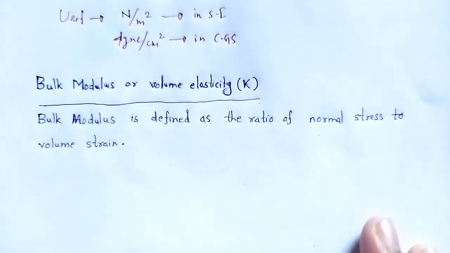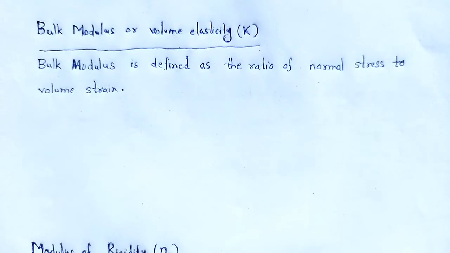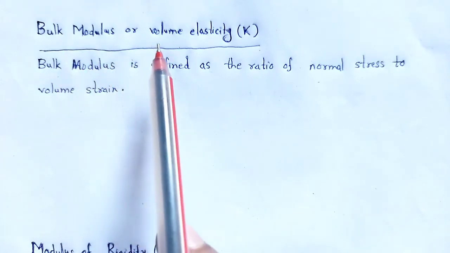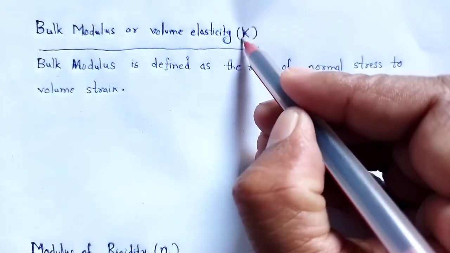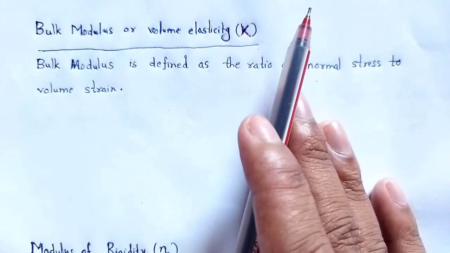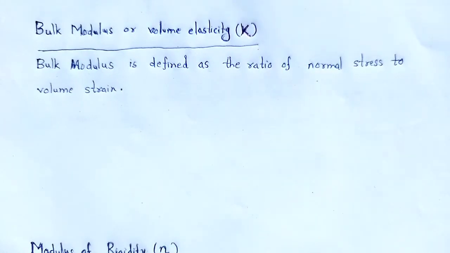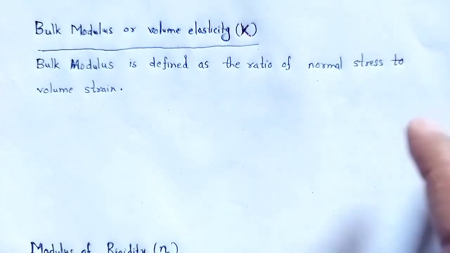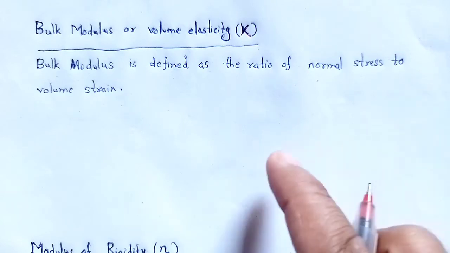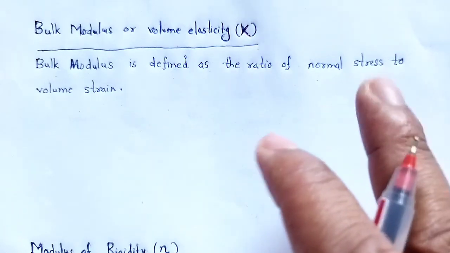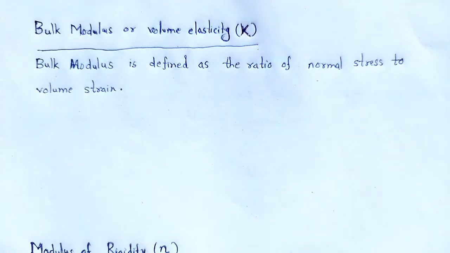Another elastic coefficient is the bulk modulus, or the volume elasticity, denoted by K. When a uniform pressure is applied all over the surface of a body, the volume of the body changes.